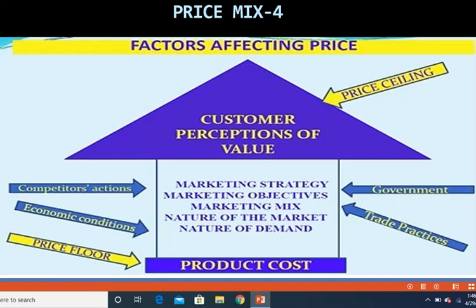And the arrows at the side, the blue arrows at the side, determine the external factors which affect the internal marketing factors. I have spoken about the factors influencing retail price in the previous video. Please connect this concept with that information, and you will be able to relate to it very easily.